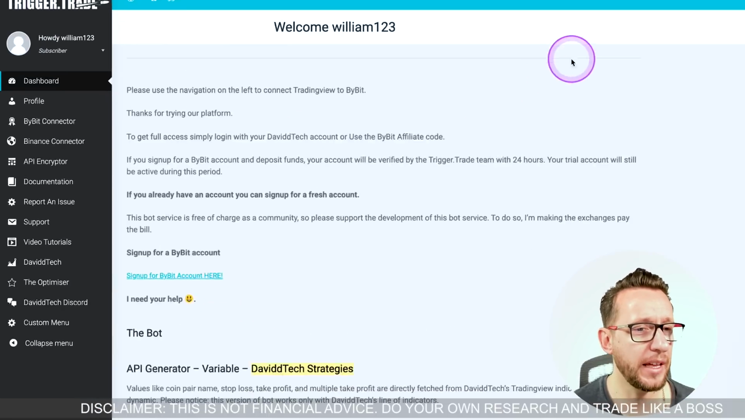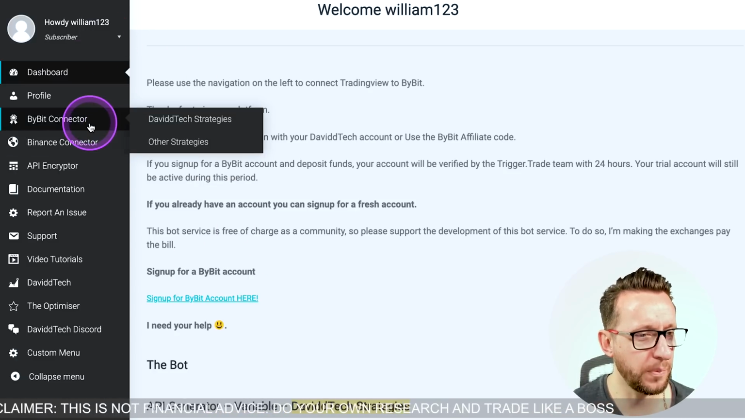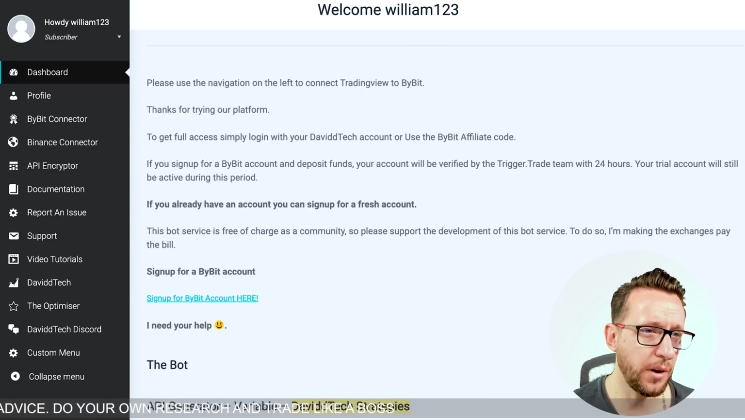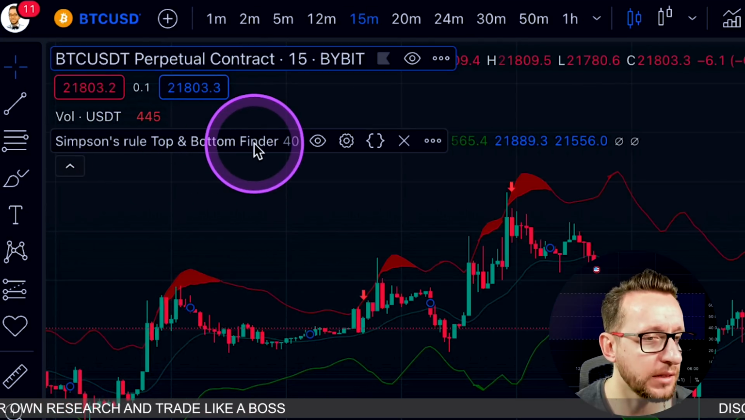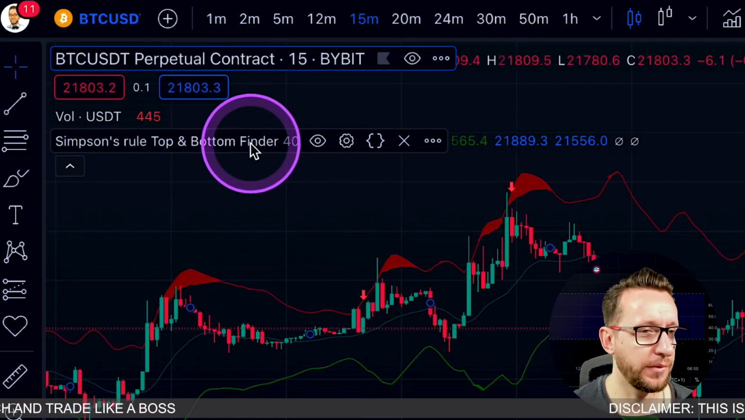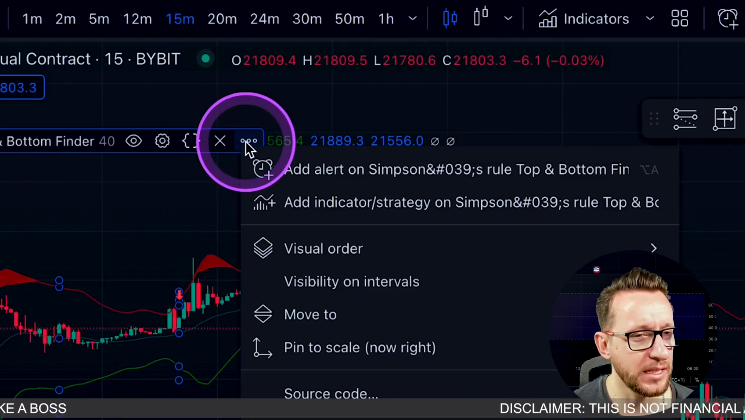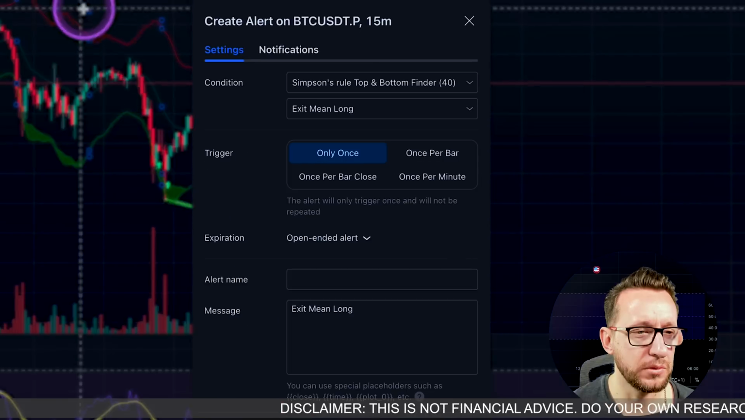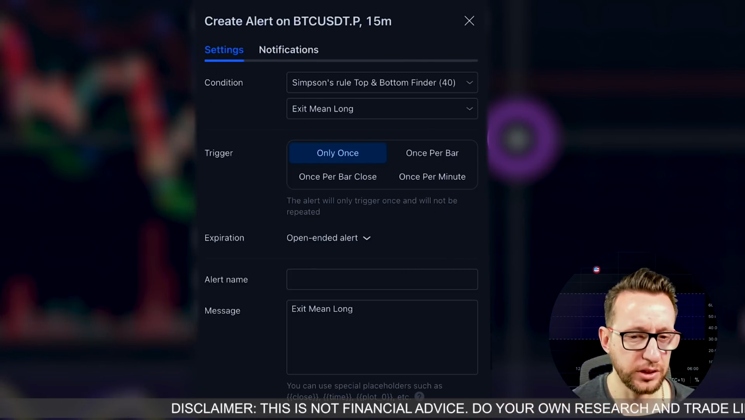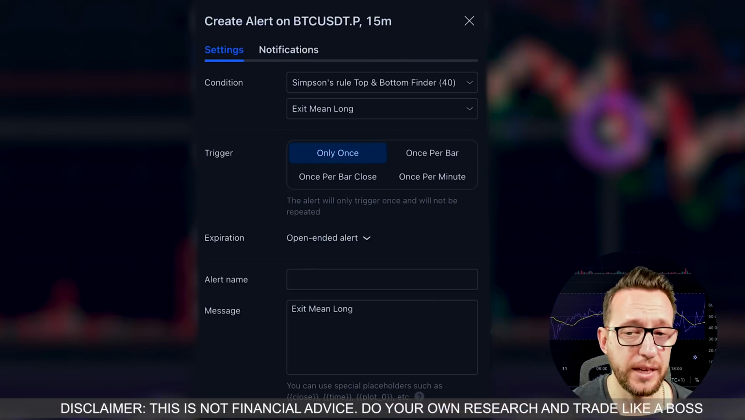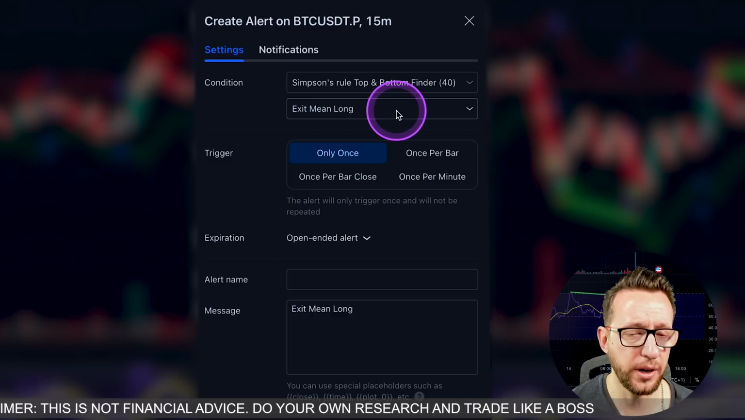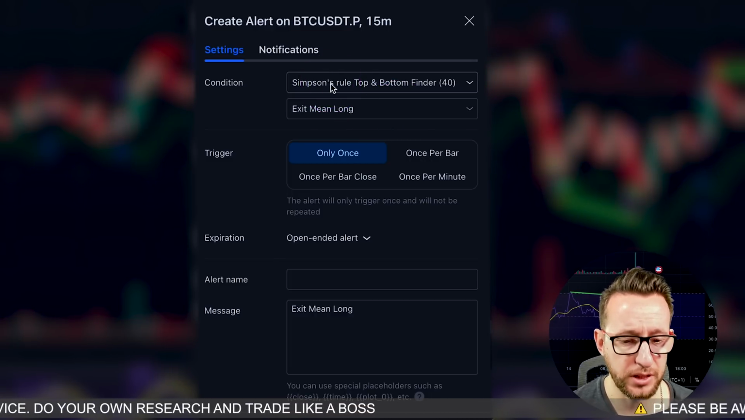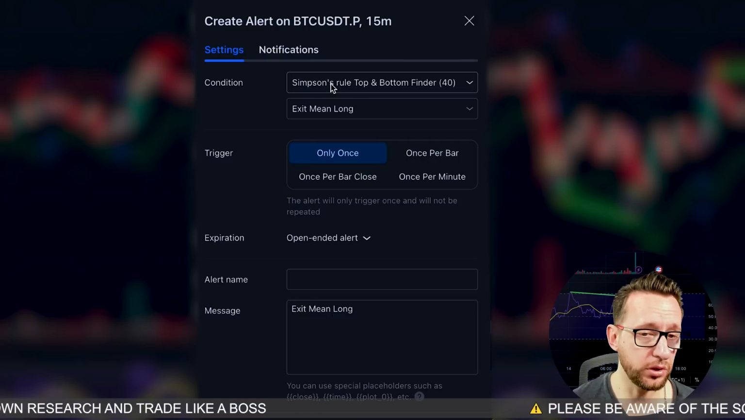So it's pretty simple. You log in, you get this control panel here, and you're able to connect the alerts from TradingView. For anybody who doesn't know how to set up alerts, I'll just go through that very quickly. TradingView has this system here. If you click on the 3 dots at the top here and click add alert to Simpsons Rule, you can create notifications. Now these notifications can actually also be connected directly to another third-party website, creating automatic trades. So it's pretty much like you're creating a bot yourself.